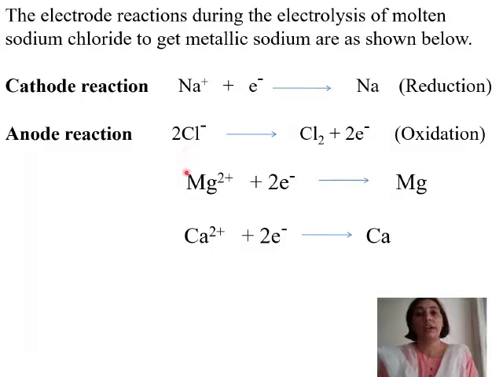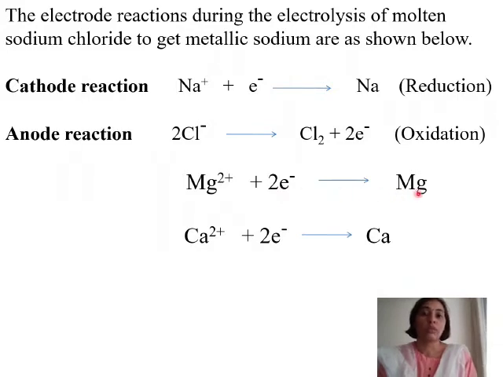Similarly, we can even write down the cathode reactions for magnesium chloride and calcium chloride. The anode reactions will remain the same because they also form bonds with chlorine, in magnesium chloride and calcium chloride. So anode reactions will not change. What will change is only the cathode reactions. Magnesium ions, Mg2+, will accept 2 electrons which it had donated in magnesium chloride formation.